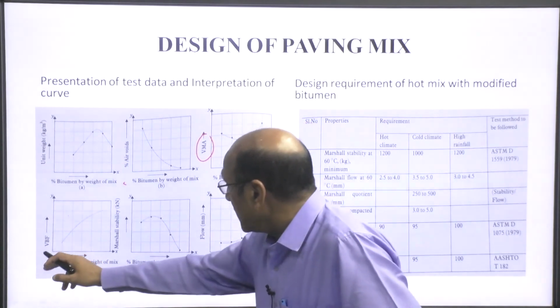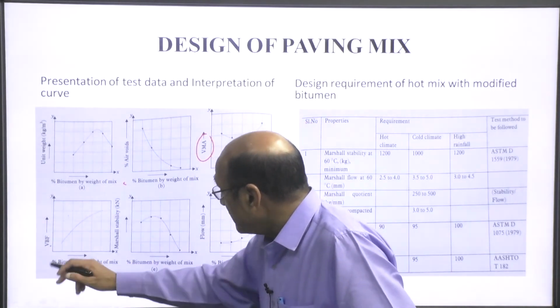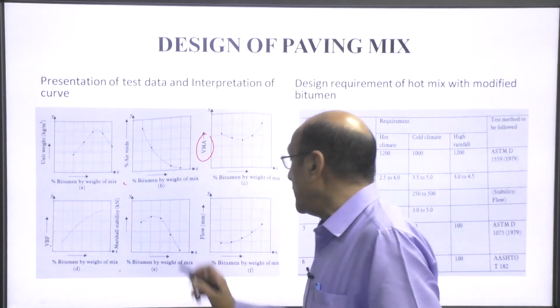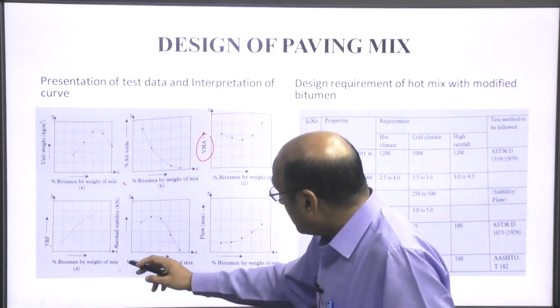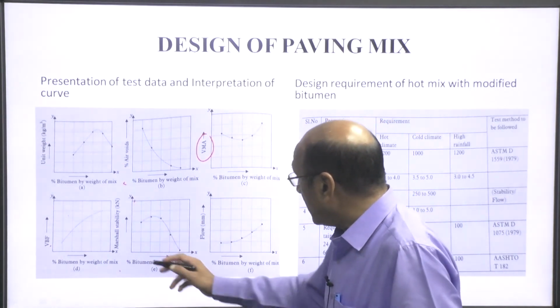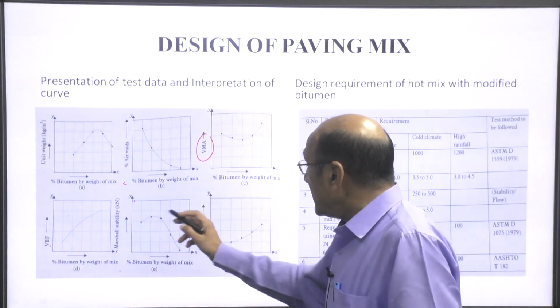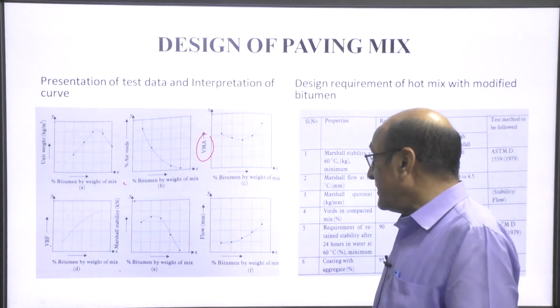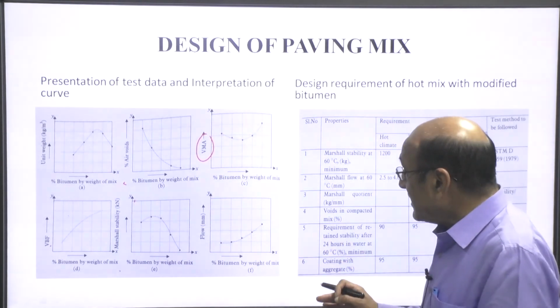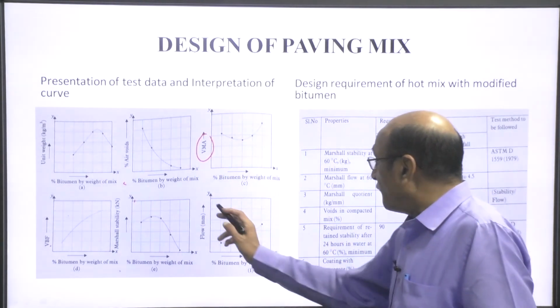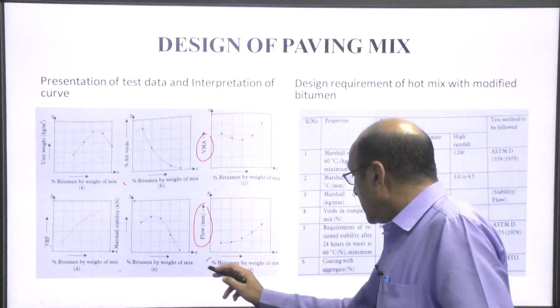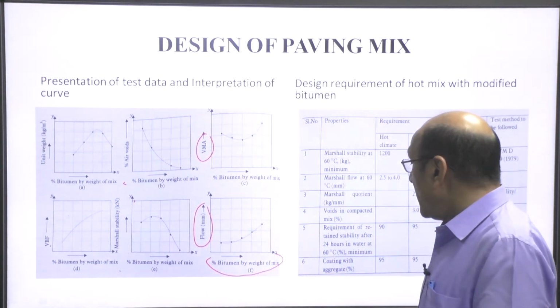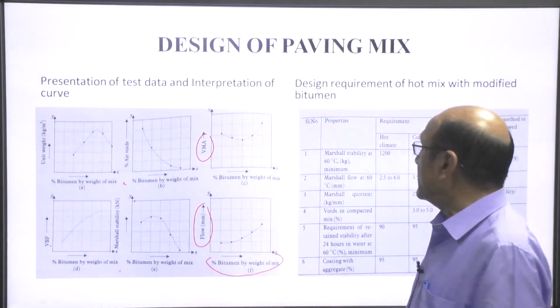The next is voids filled with bitumen in percentage, it goes on increasing. And then the Marshall stability, means strength, will go on increasing, and then after increasing the content of the bitumen, the Marshall stability will go on decreasing. This is the flow value versus the bitumen by weight of the mix, this will go on increasing.